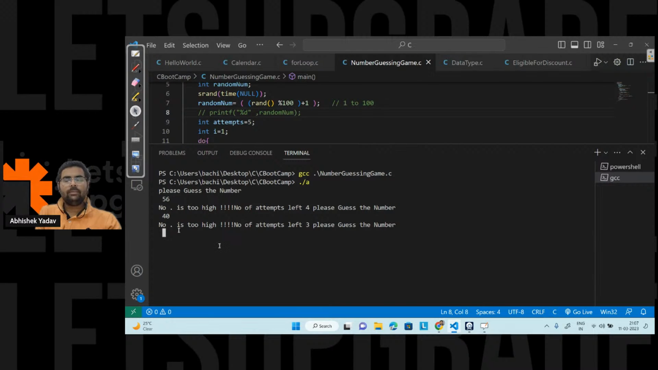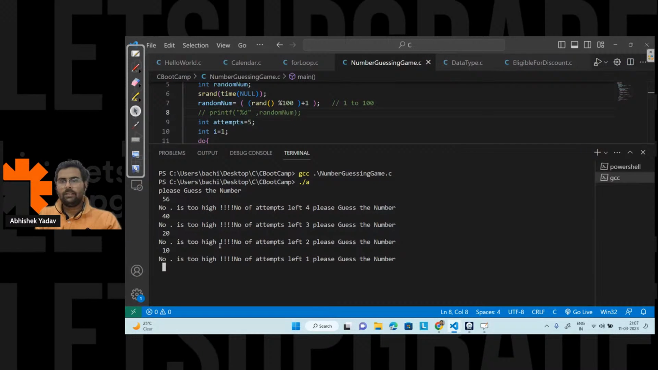And we have 3 attempts left. So let's guess a number that is 20 here, right? So the number is too high. That means the number is between 1 to 19, right? So let's guess 10 here. Again, the number is too high.